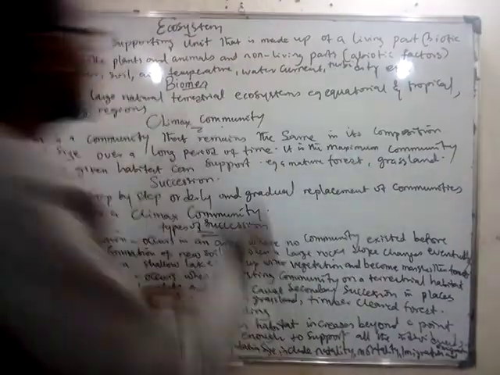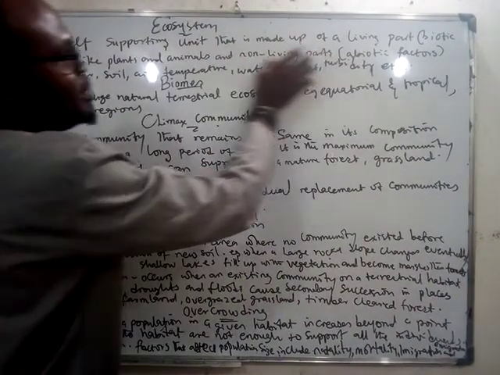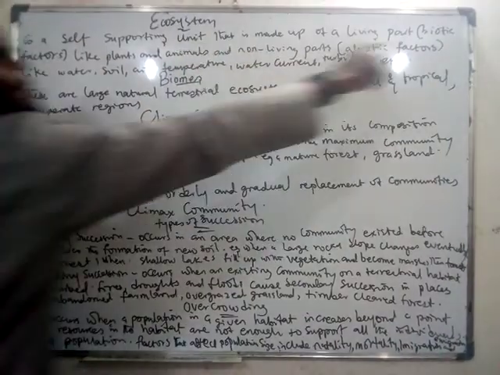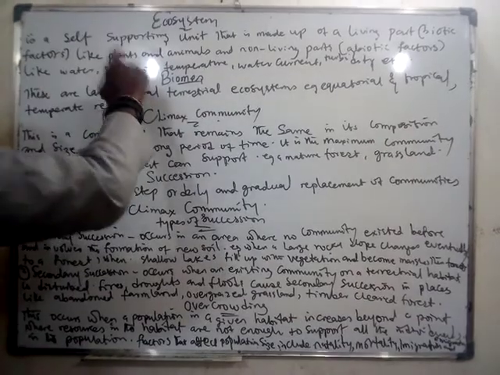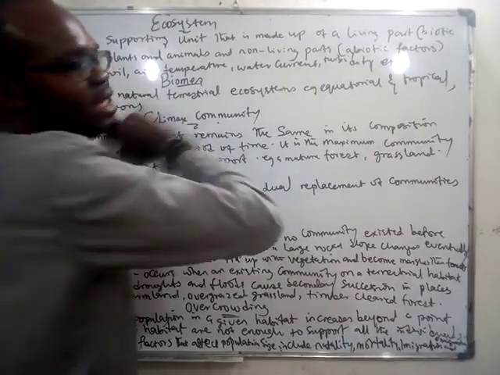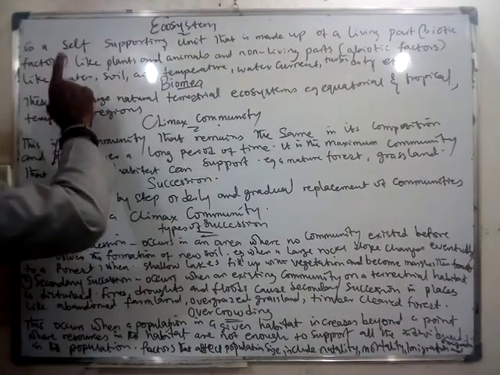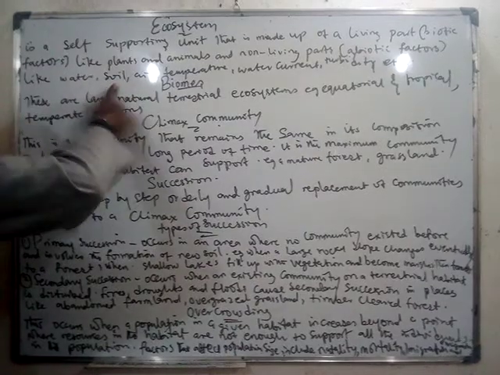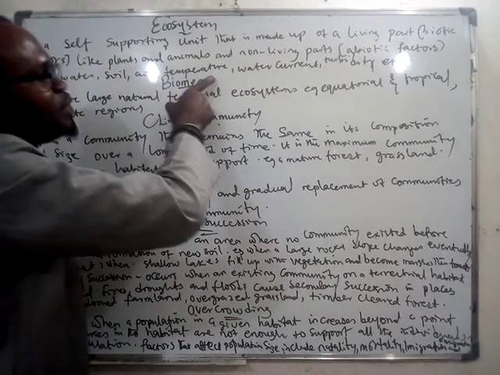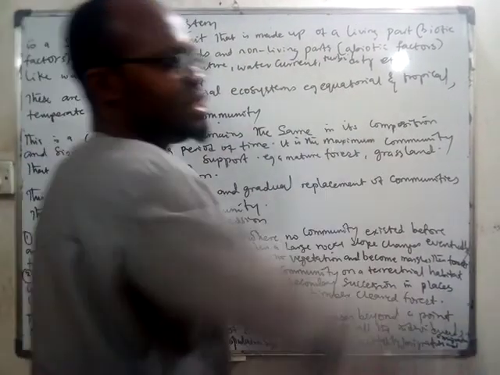And that is what we call ecosystem. Ecosystem is a self-supporting unit that is made up of living parts. And these living parts are known as biotic factors. Examples are plants and animals. And also non-living parts. Non-living parts are known as abiotic factors. And examples are water, soil where we grow our plant, is it not? Yes. Air that we breathe in, temperature to keep our environment warm, water current, turbidity, and the rest of them.